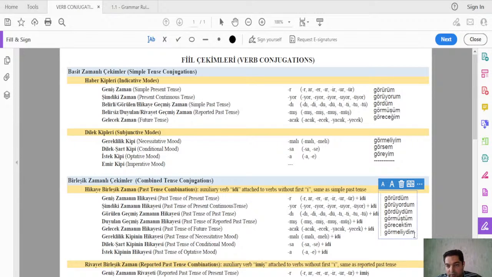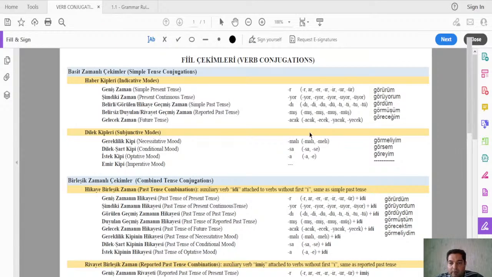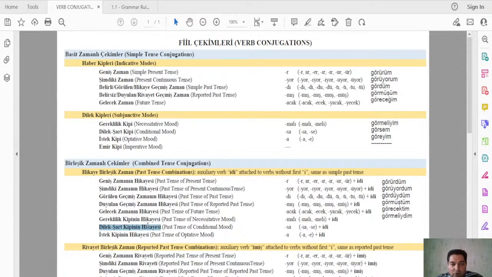What we have for görmeliydim is the past tense of the necessitative mood. It's not necessarily aligned very well, but still, okay, for you to have this. So next class we'll cover the past tense of the conditional mood, when we add the ending sa plus idi. That's our next class. So if there are no other questions, if everything is clear, I'll stop here for today, and I hope to see you in our next class when we will cover the past tense of the conditional mood.